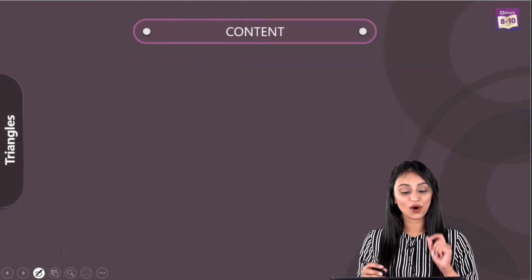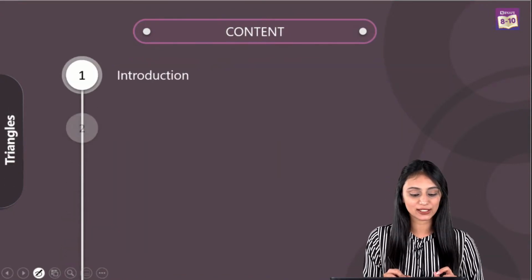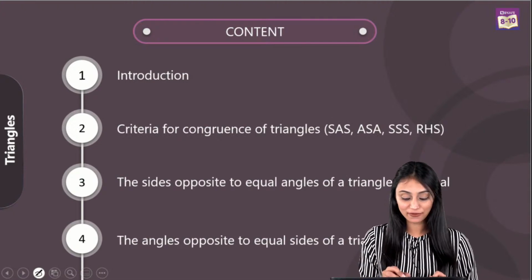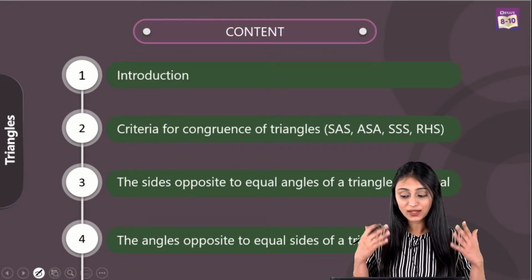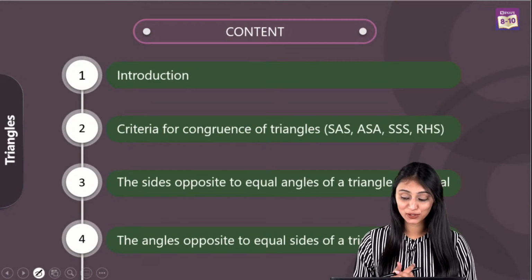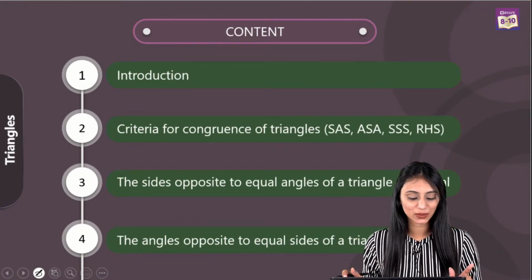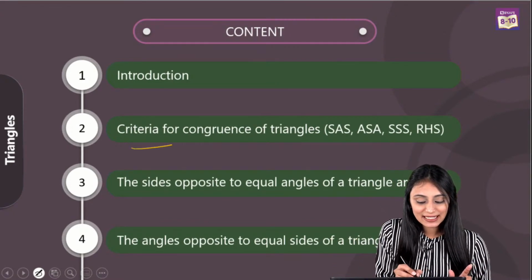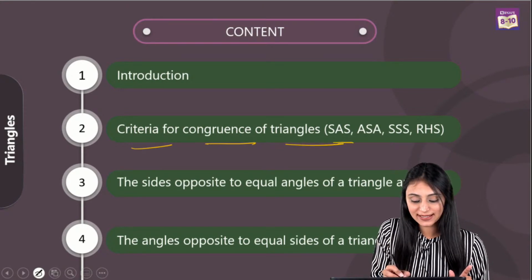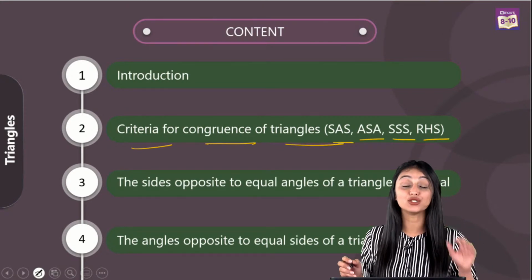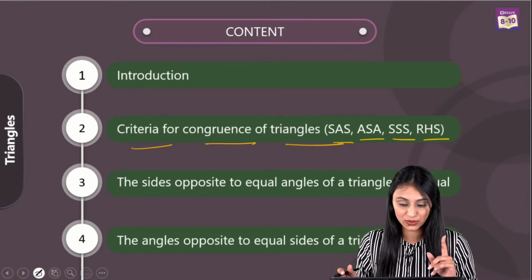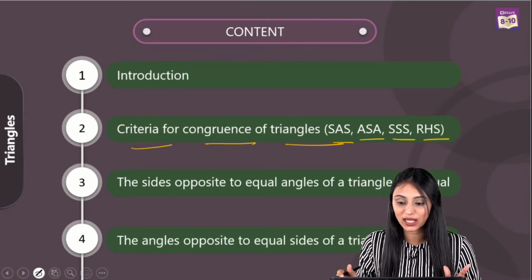Now let's take a look at the content from the chapter Triangles. These are the topics that we have, and again, there is no change in the syllabus for this chapter also, so we need to study all the concepts that we can see here: the intro, criteria for congruence of triangles, which are SAS, ASA, SSS, RHS. You should know which criteria we can use, right? That's really important.